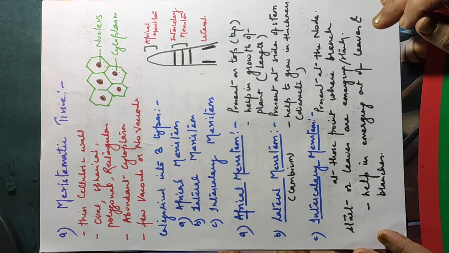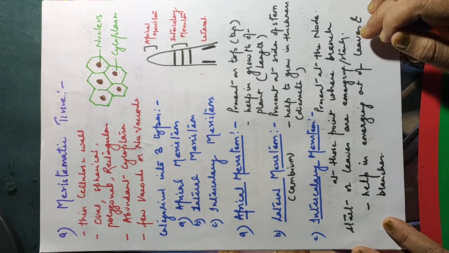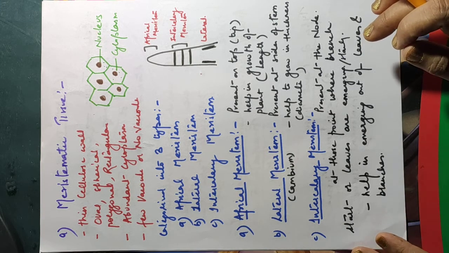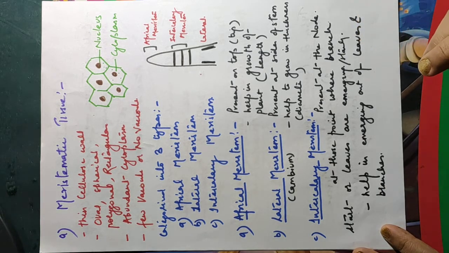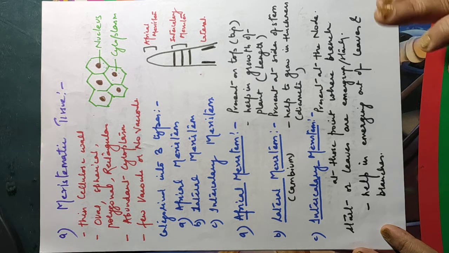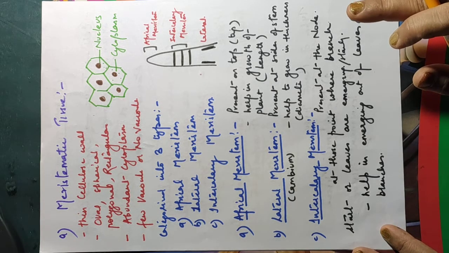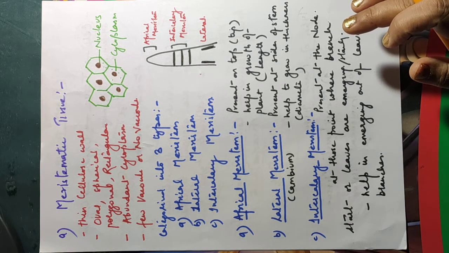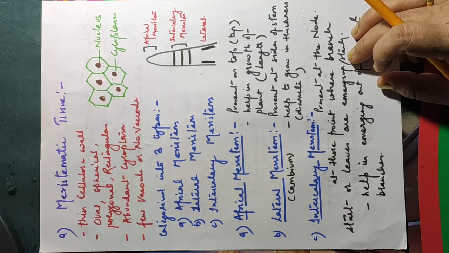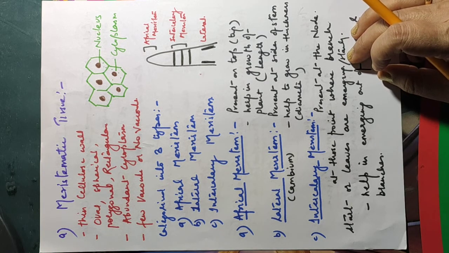See, you all have seen that plants have a tendency to grow. I'm just telling you about the meristematic tissues. You have seen that plants keep growing throughout their life. This is because of certain cells in them that keep on dividing continuously 24/7, and they are called meristematic cells. Okay, so let us learn about them. They are cells that have the ability to divide continuously throughout their life and help in increasing the length and girth of the plant.